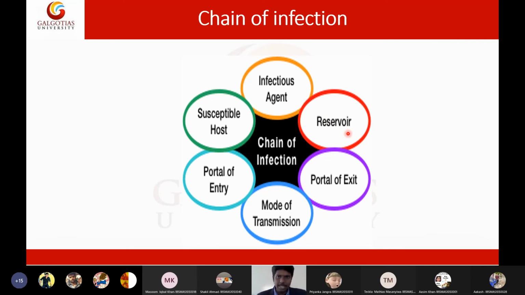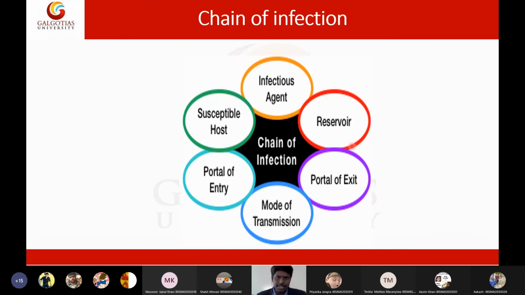In case of Leishmania, the reservoir will be a sand fly. Okay, sand fly or stagnated or contaminated water. So let us see the reservoir. It can be any water or any birds. Okay, land, soil. So that is the reservoir.